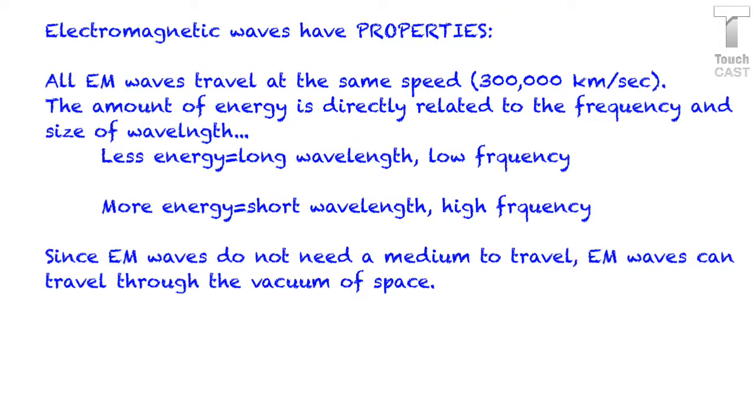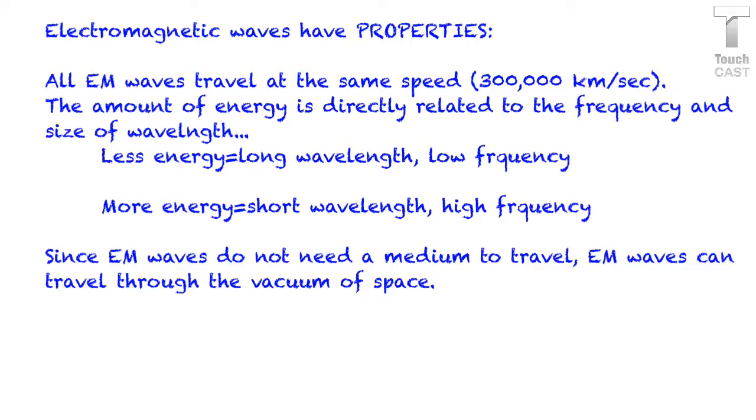So electromagnetic waves are going to have these same properties, but a couple of other things I wanted to add. All of our electromagnetic waves travel at the same speed, which is 300,000 kilometers per second. The amount of energy for each one of our electromagnetic waves is directly related to how big that wave is, so from crest to crest or trough to trough, and how many waves are going to come through, which is what we call the frequency.